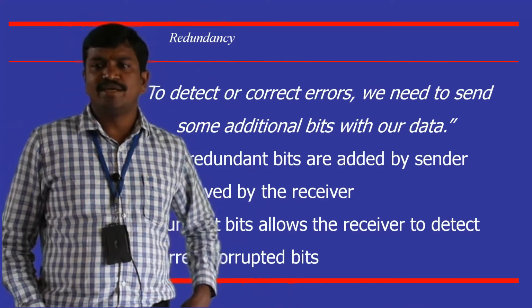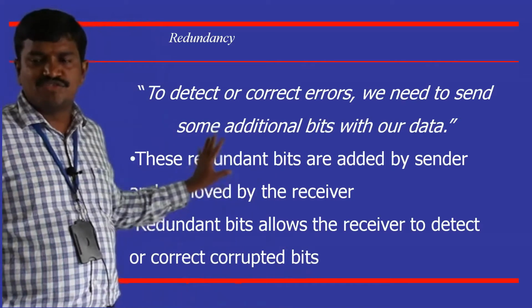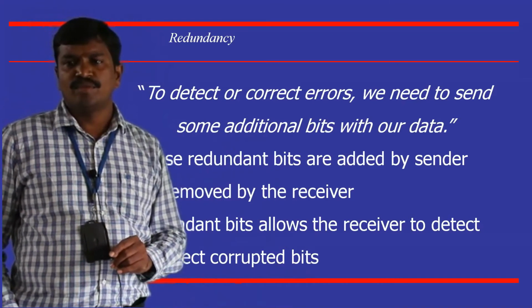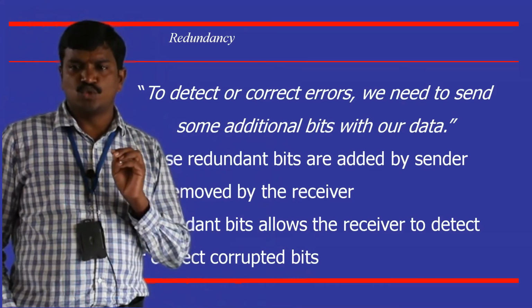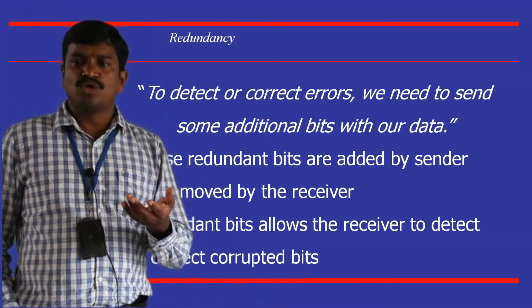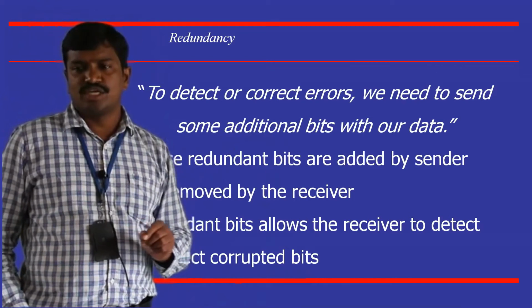So we will see how redundant bits are used to detect errors as well as correct them. Now we will see, if it is detected, what solution the receiver has to do. If it is a correction methodology, how the receiver is going to correct the position of the error. So that we will see.